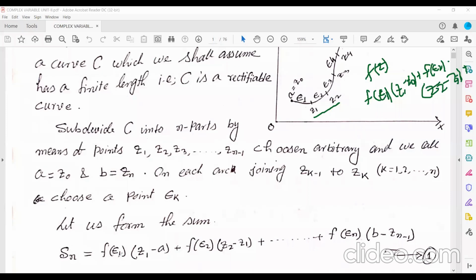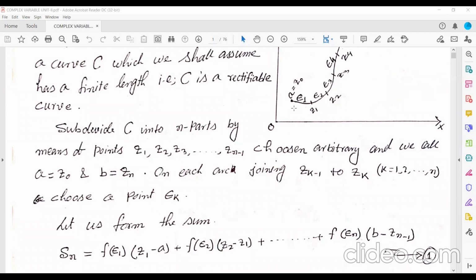Sn is equal to f of epsilon 1 into Z1 minus A, where A means Z naught. So in place of Z naught I have written A, plus f of epsilon 2 into Z2 minus Z1, like this. And the last term will be f of epsilon n into Zn minus Zn minus 1, and Zn is equal to B.